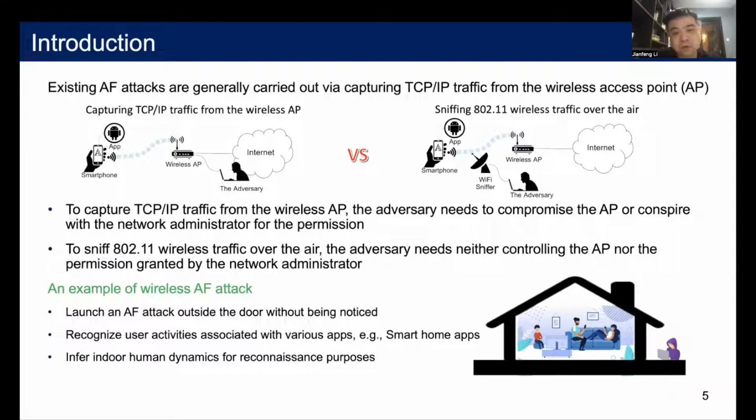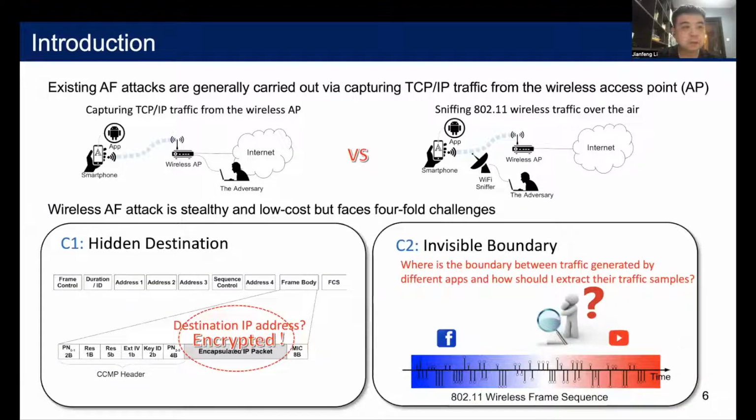For example, the adversary can launch an AF attack outside the door and recognize user activities associated with different apps, such as smart home apps, to infer indoor human dynamics for reconnaissance purposes. Although the wireless AF attack is stealthy and low cost, we should solve a series of challenges.